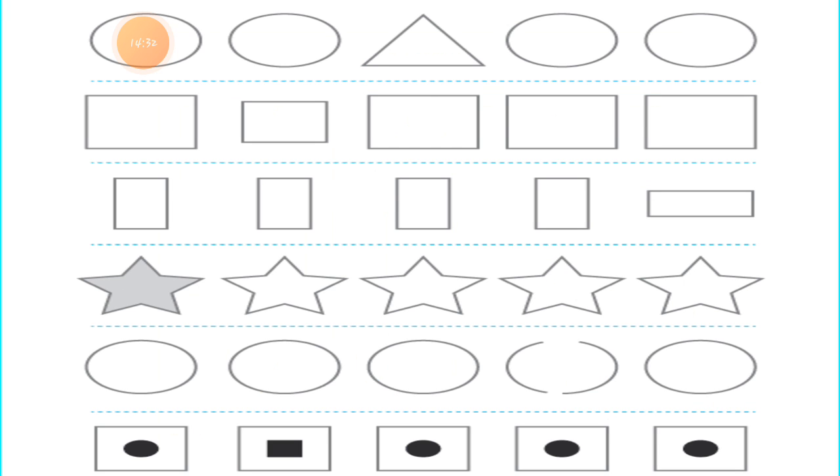Now I have one more worksheet for you for the odd one out. That is very important for you students. Five shapes are given in the first row. We have to find out which shape is the odd one.